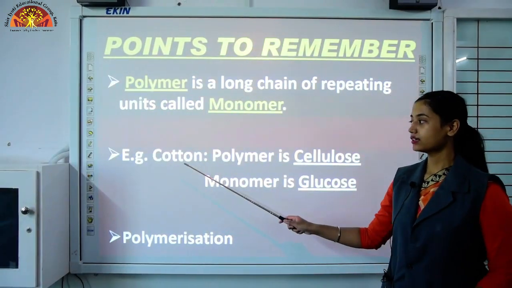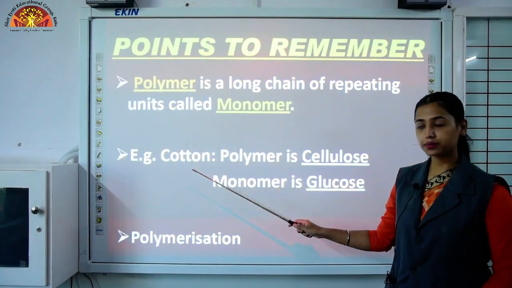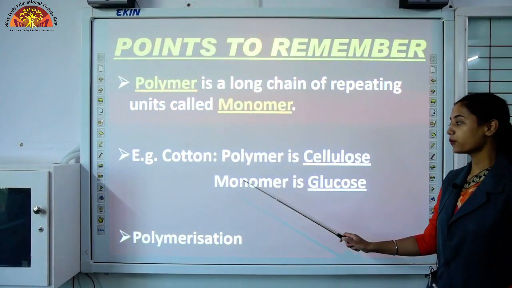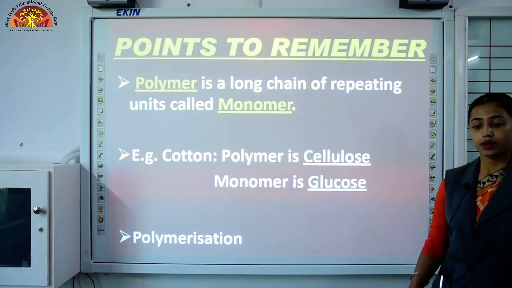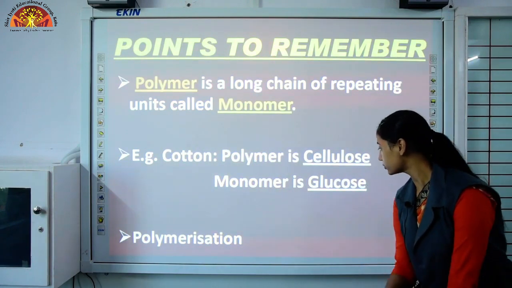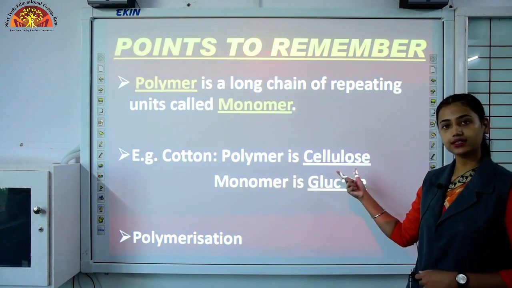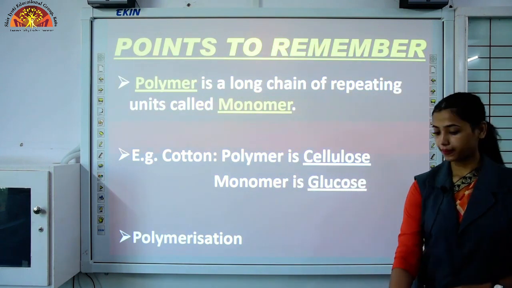Example, cotton. Cotton is a fiber in which polymer is cellulose and monomer is glucose. Means when so many glucose units combine, they form a polymer known as cellulose.